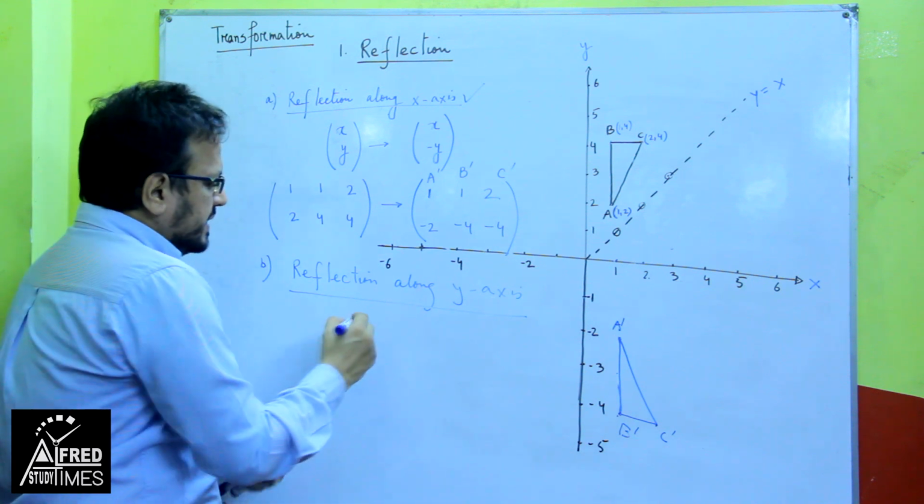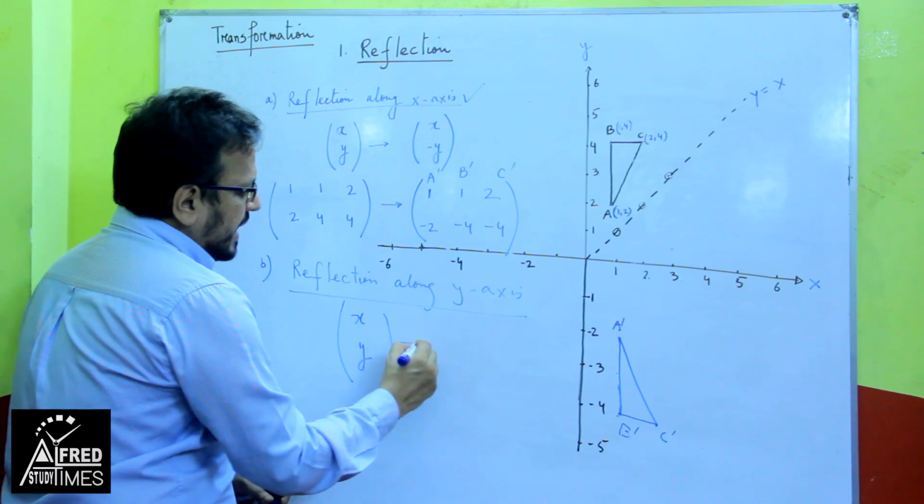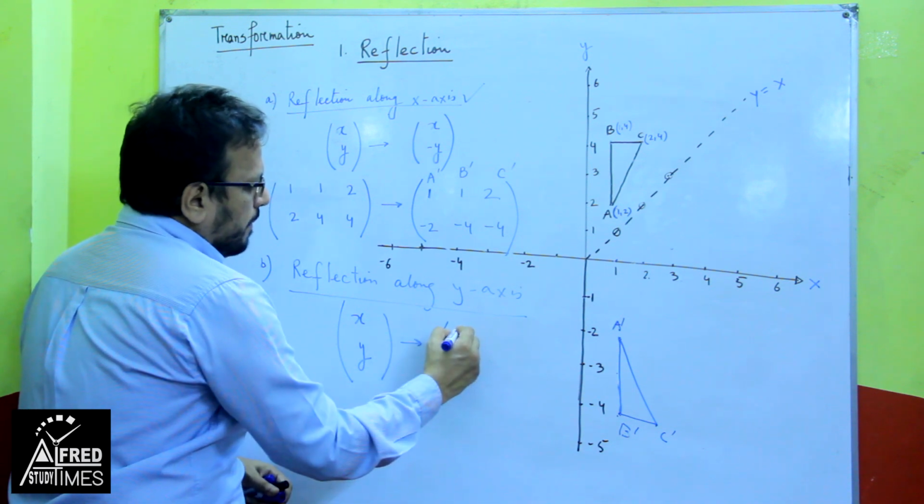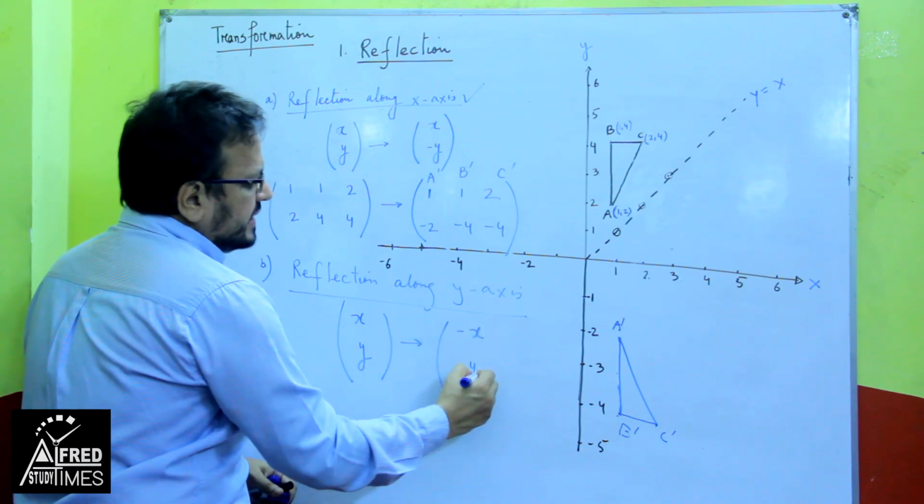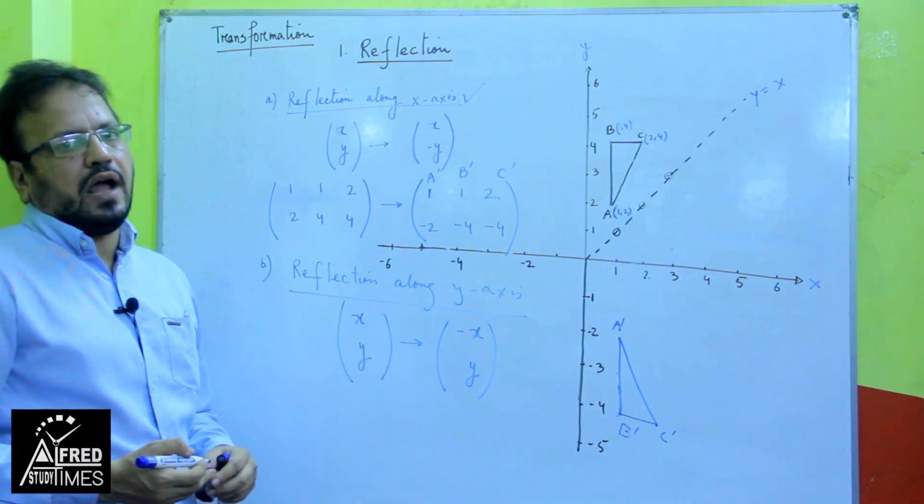If the matrix is the xy matrix and if we reflect it, what will be the change? It will be minus x and y. You can write this down and try this one on your own. The third one I will show you.